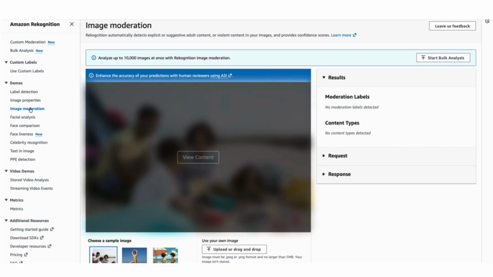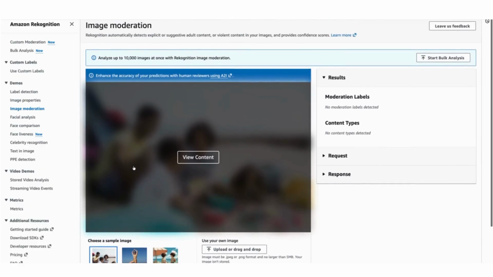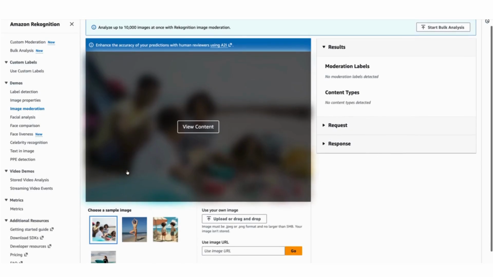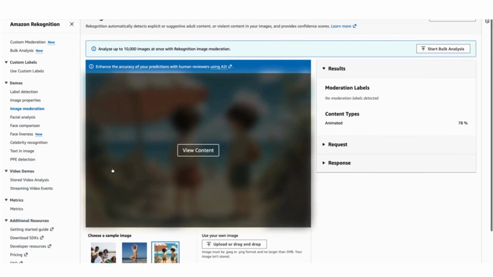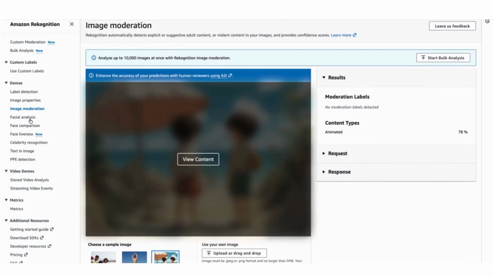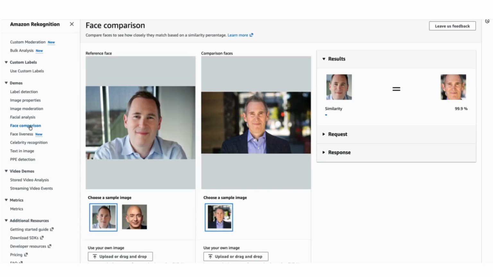Then image moderation, very cool feature, very important feature, right? If you want that specific images should not be shown, someone uploaded it and you don't want to show that to the end users, you're not going to check each and every image, right? So automatically you can build some criteria, tell that to Rekognition, and it will moderate those images. Then facial analysis, you would like to understand how the face looks like. It will give you characteristics like age range, smiling, emotions, whether it's wearing glasses or not. All those information can also be retrieved using this.